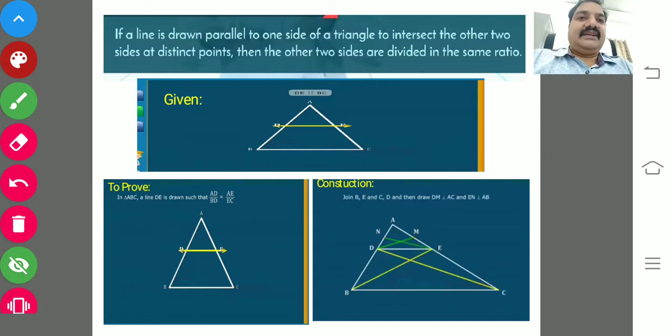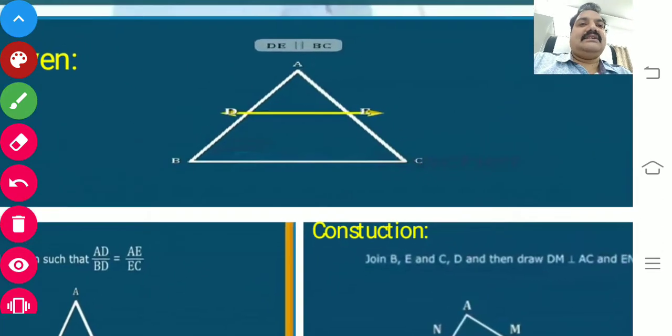You have to bifurcate what is given and what we are going to prove. If you read the statement, if a line is drawn parallel to one side of a triangle to intersect the other two sides at distinct points, that is only the given. So what are you going to prove? Then the other two sides are divided in the same ratio. So up to here, you have to concentrate on what is given.